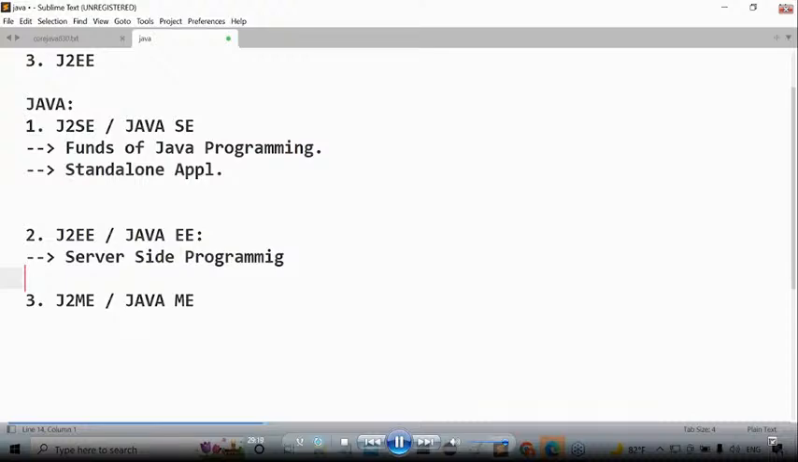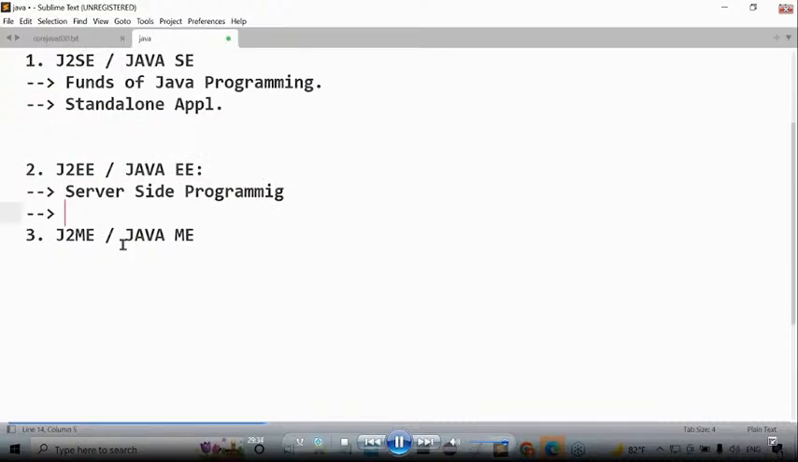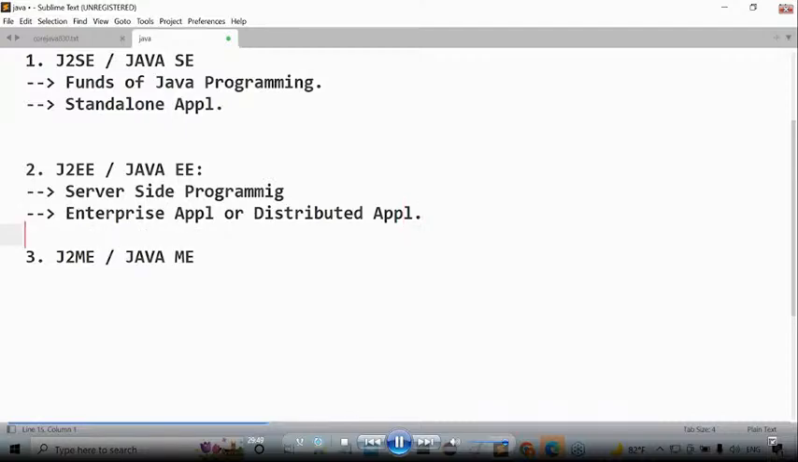By using server side programming, which type of applications am I able to prepare? If you are getting this kind of question, the answer is very clear. By using server side programming, we are able to prepare enterprise applications. We are able to prepare what? Enterprise applications are distributed applications.